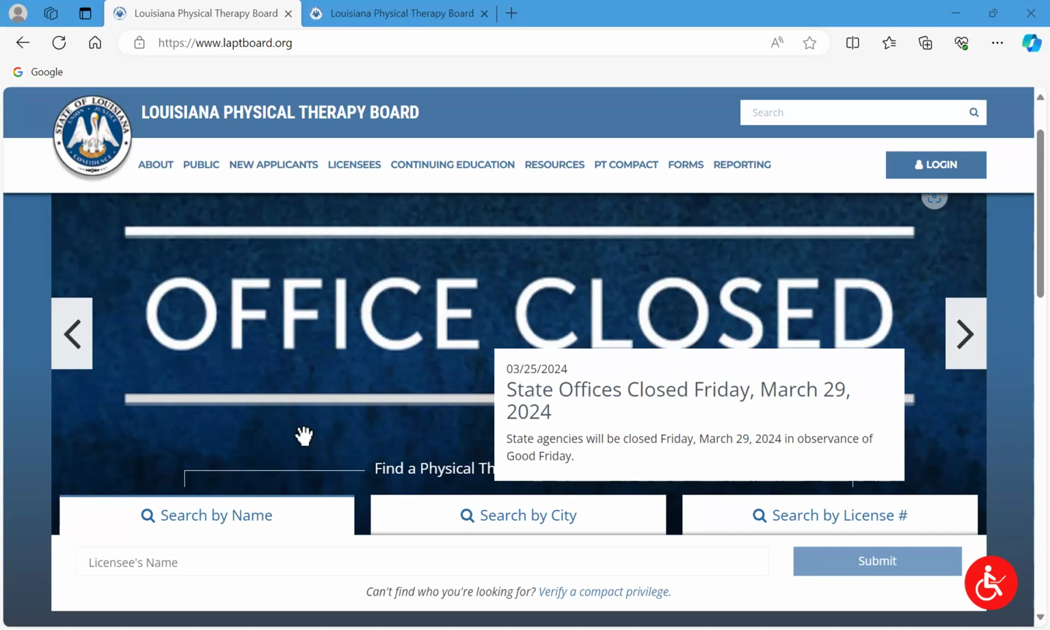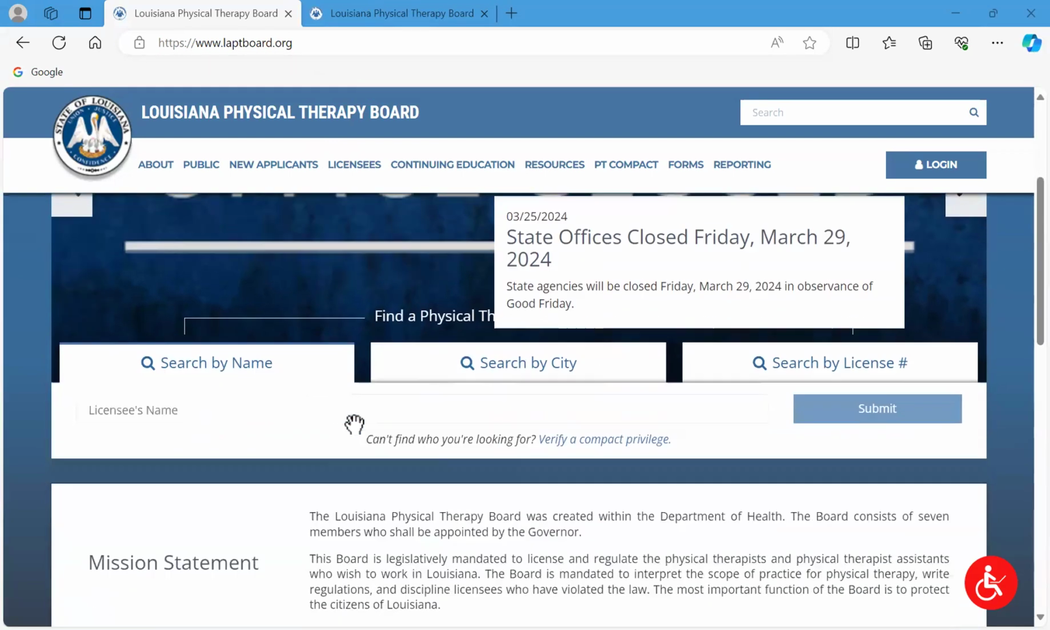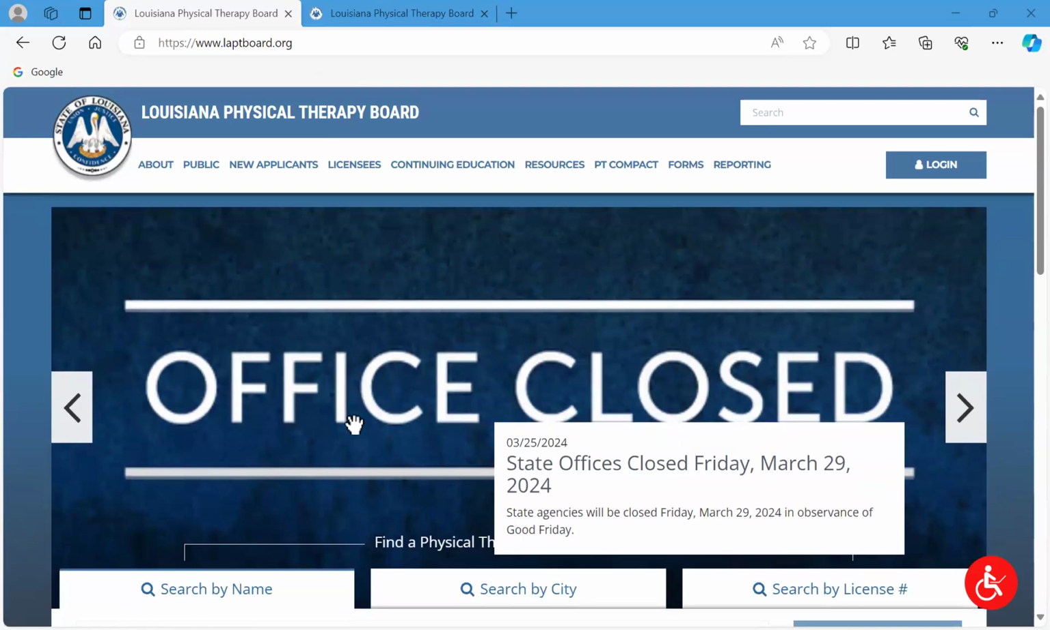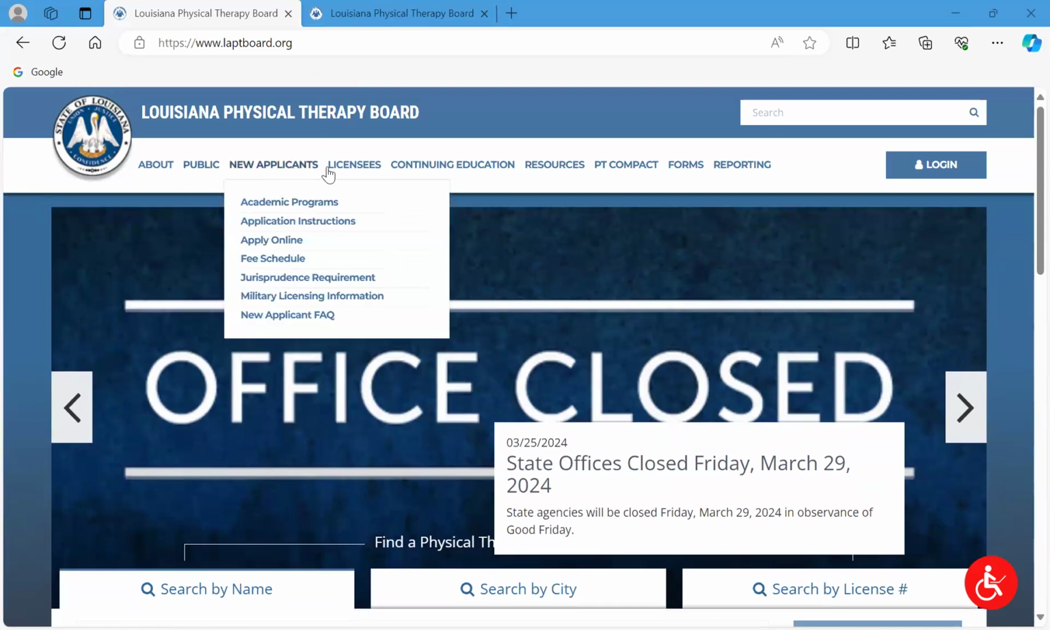The first place we're going to start is the board website. That's www.laptboard.org. You should be able to see it there at the top of my screen. This is our board website. So we've got a lot of information on here. Give you a little quick scroll. This is just the landing page, as you can see, but a lot of tabs, a lot of information.